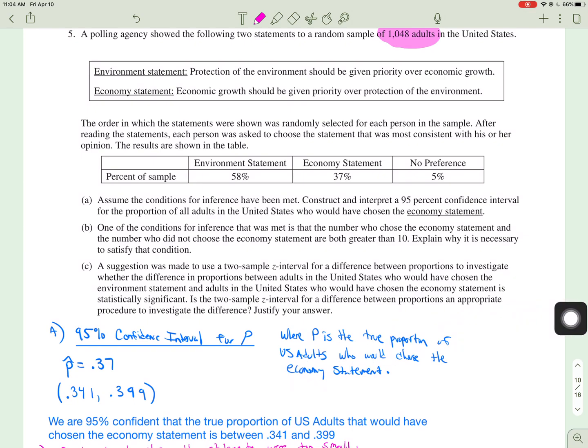1 proportion Z interval. Proportions is always Z. And you get 0.341 to 0.399. We are 95% confident that the true proportion of U.S. adults that would have chosen the economy statement is between 0.341 and 0.399.